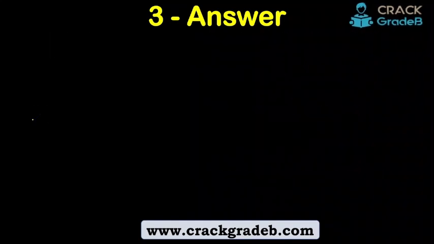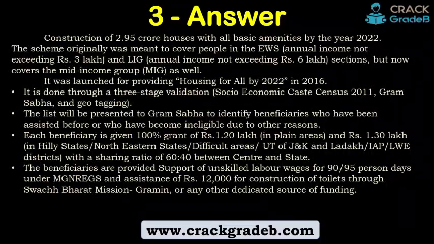Right? Let's see the description. Construction of 2.95 crore houses with all basic amenities by the year 2022. The scheme originally was meant to cover people in EWS, annual income not exceeding rupees 3 lakh, and LIG, low income group. EWS is economically weaker section, LIG is low income group, annual income not exceeding rupees 6 lakh.